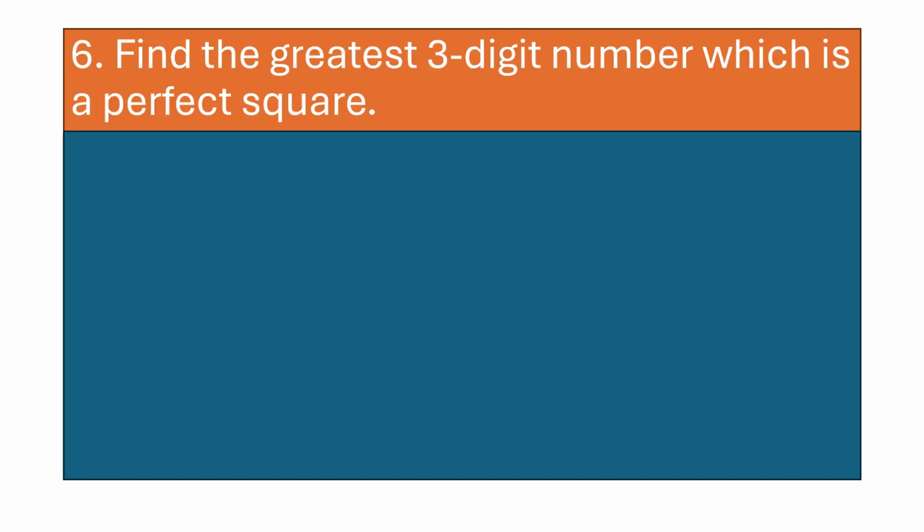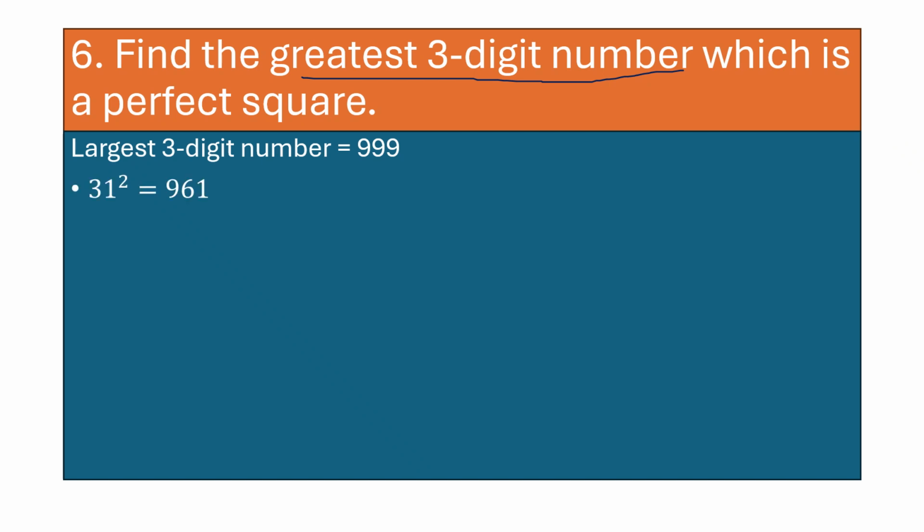Question number 6. Find the greatest 3-digit number which is a perfect square. Read the question again, children. Greatest 3-digit number. Now, please remember, write it down. Largest 3-digit number will be what? 999. So now take the square.